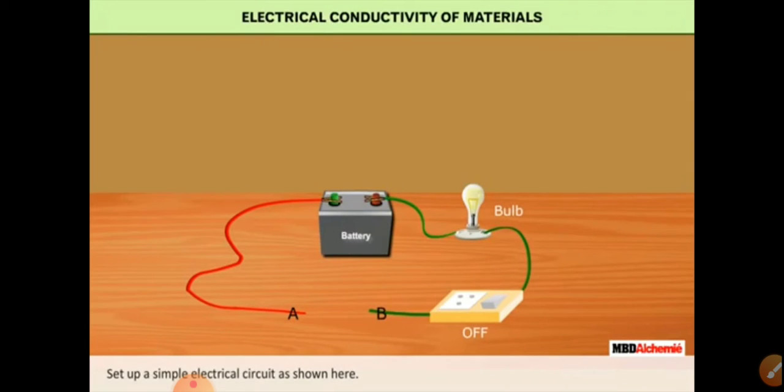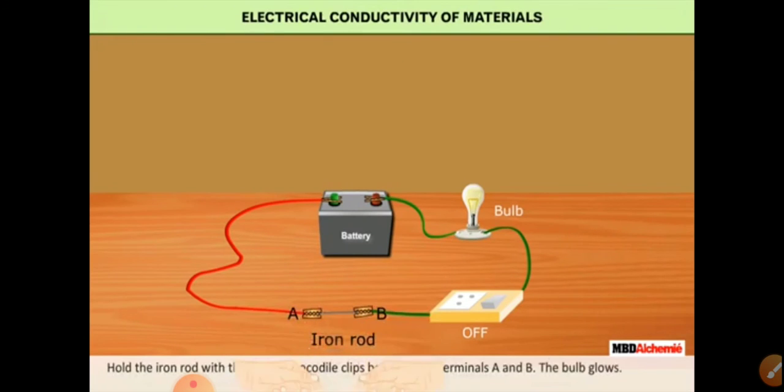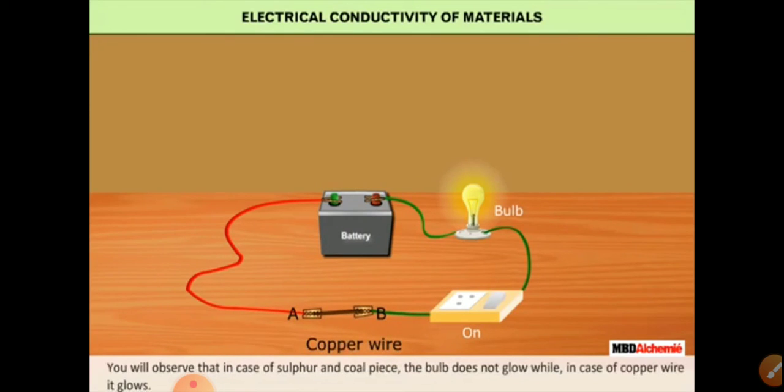And if we try other substances, for example sulfur, then they do not conduct. Iron conducts electricity, but sulfur, plastic, wood do not conduct electricity. If you try sulfur or coal, no bulb glows, which means they do not conduct electric current.